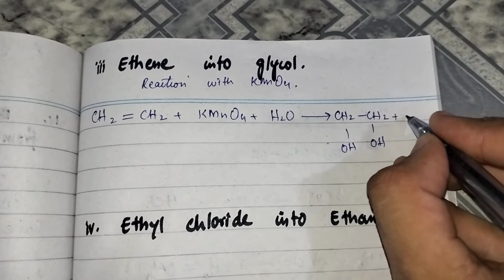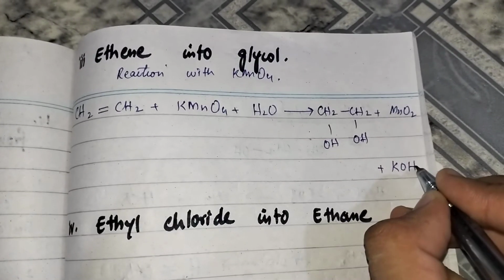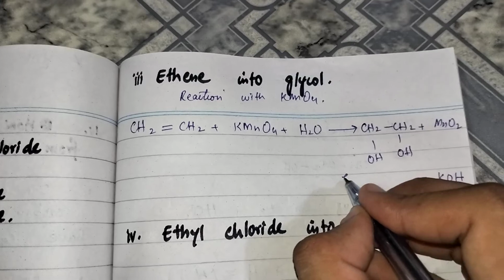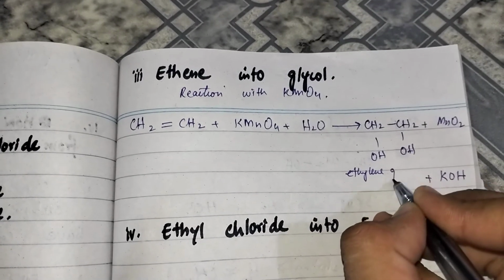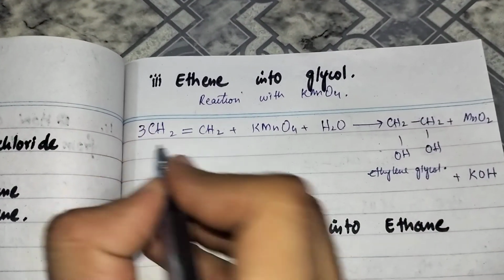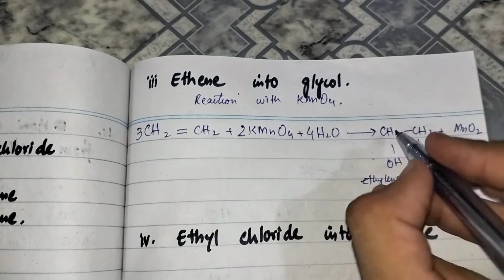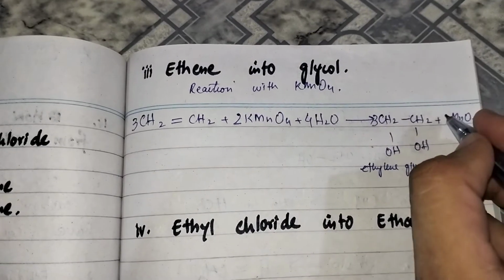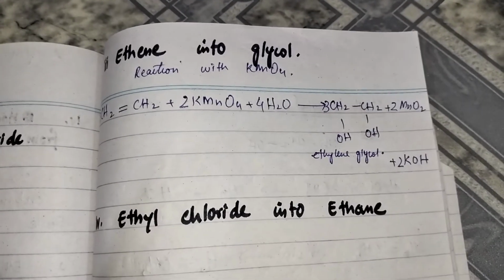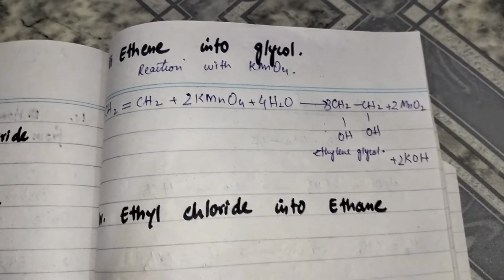And the next is MnO2. The byproducts are MnO2 and KOH solution. This is glycol, ethylene glycol. We have to balance the reaction. For balancing the reaction, we need 3 molecules of ethene and 2 molecules of KMnO4 with 4 molecules of water, and the result is 3 molecules of ethylene glycol with 2 molecules of MnO2 and 2 molecules of KOH. So we converted ethene into glycol, and glycol is ethylene glycol.